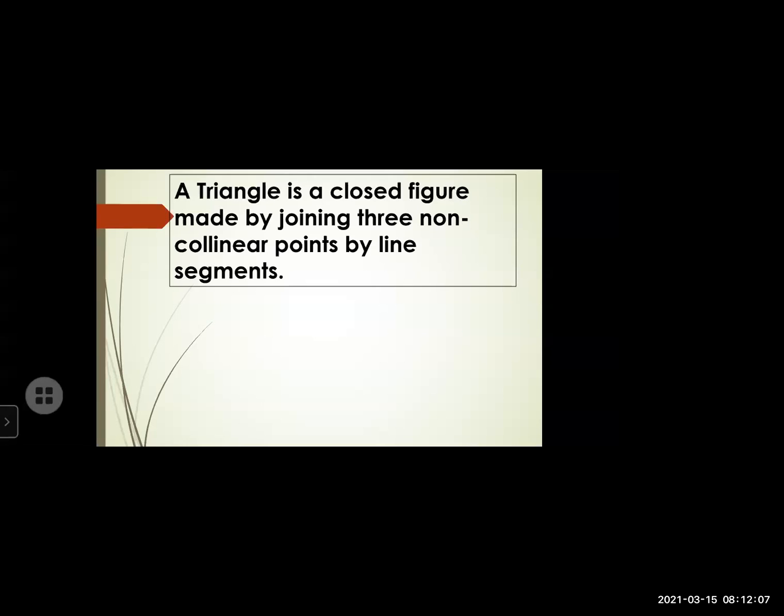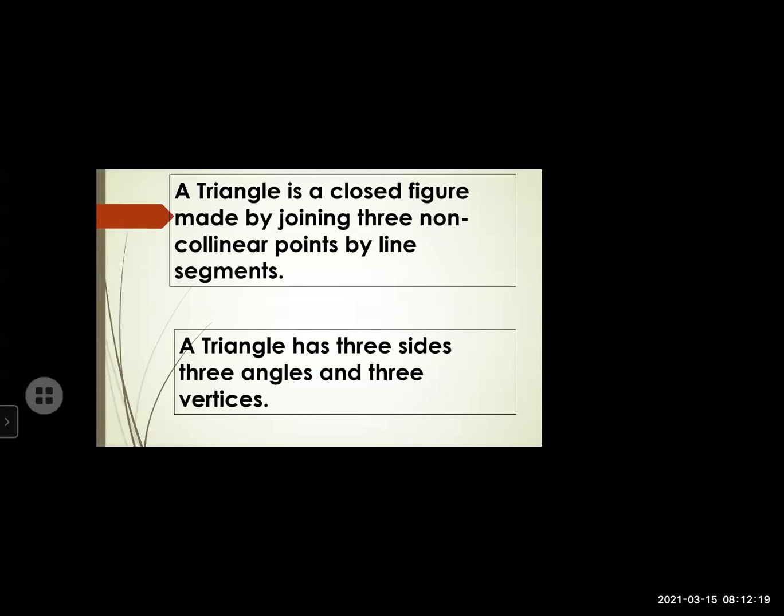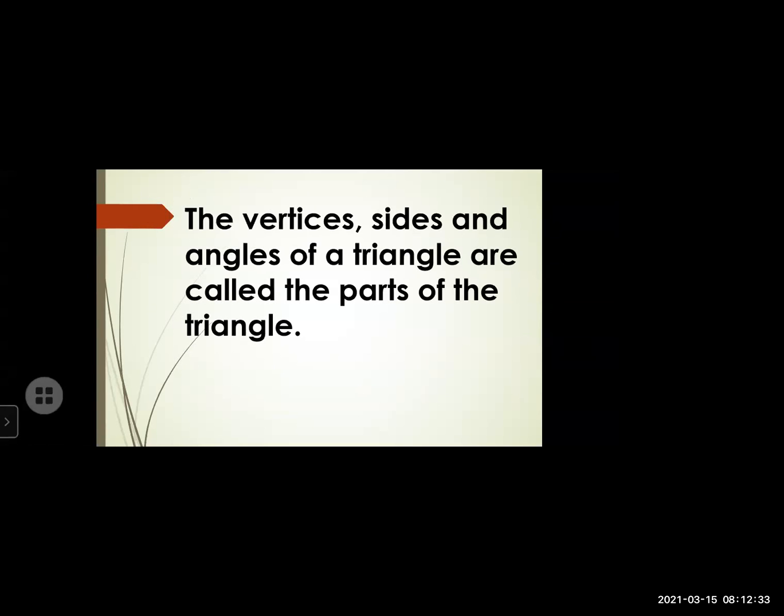Tri means everything in this polygon, in this shape, we are going to get 3. Triangle: 3 angles, 3 sides, 3 vertices. A triangle has 3 sides, 3 angles and 3 vertices. That means a shape which has everything in 3s: 3 sides, 3 angles and 3 vertices. Now, the vertices, sides and angles of a triangle are called the parts of the triangle.